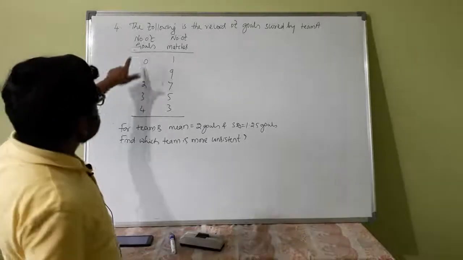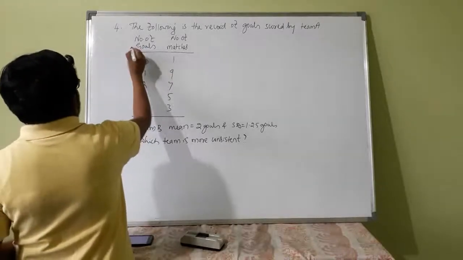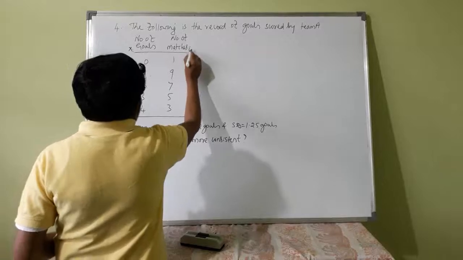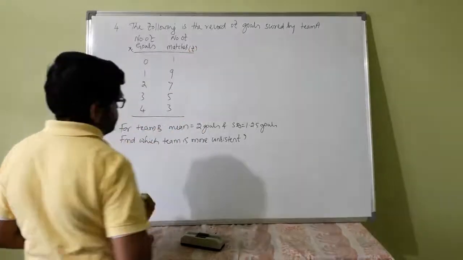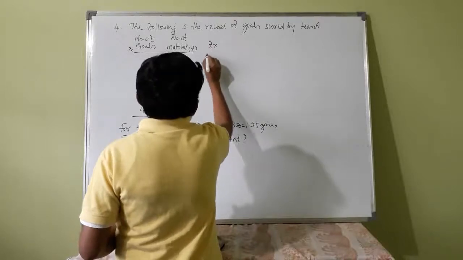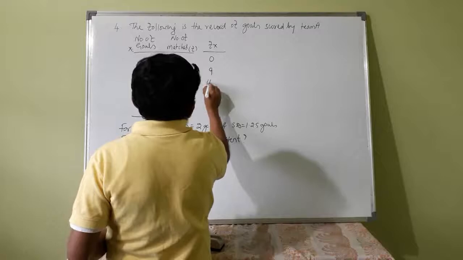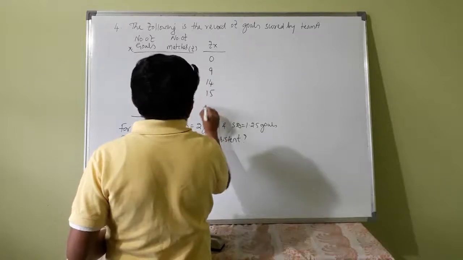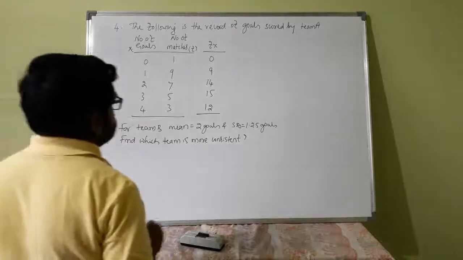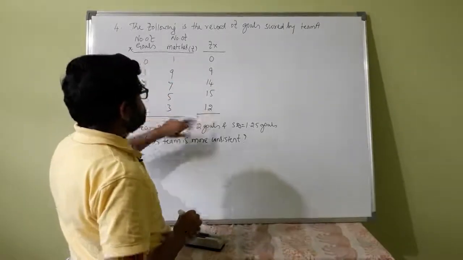So here these are x values. These are nothing but xi values, scores. And number of matches is nothing but f. So f and x: 0, 9, 14, 15 and 12. What is this? 29 plus 9, 38 plus 2, 50.